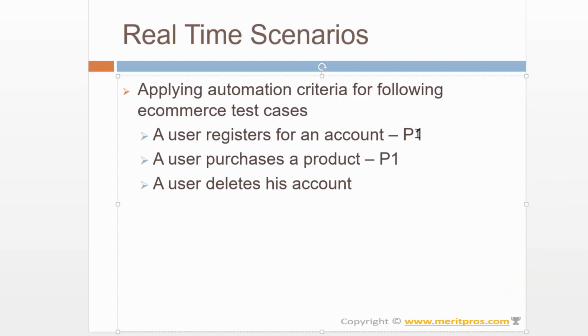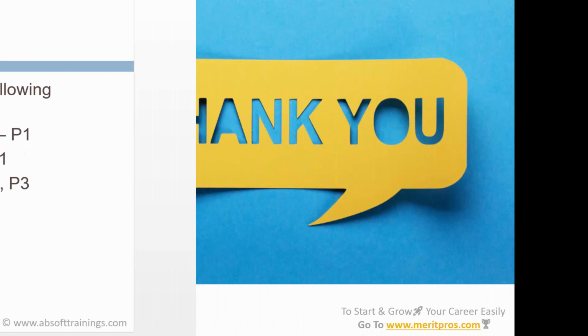Then, user deletes their account. This is going to happen rarely. Once you create an account on Amazon or eBay, it is less likely that you are going to delete the account, but still it is going to happen. So we can say P2 or P3. Then we can add it to our to-do list, and when we find the time we can automate that. So we need to prioritize our test cases, and based on the priority we need to automate them.